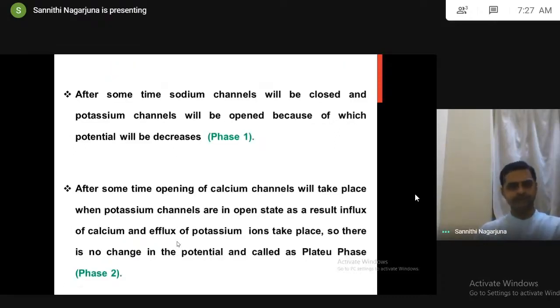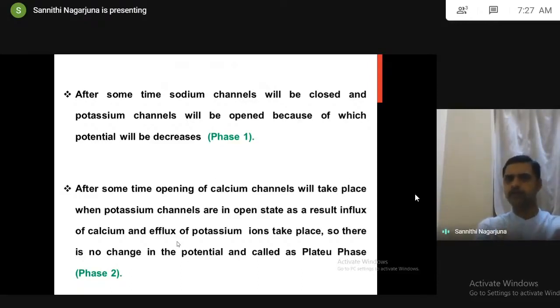After some milliseconds, the sodium channels will be closed. Whenever the sodium channels are closed, there is an opening of potassium channels.